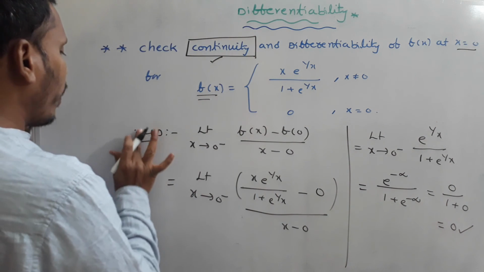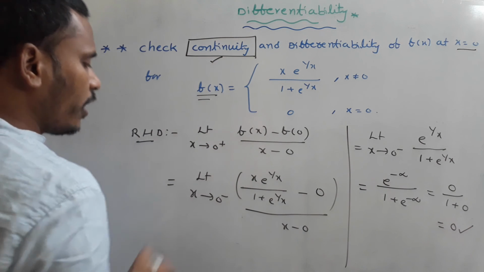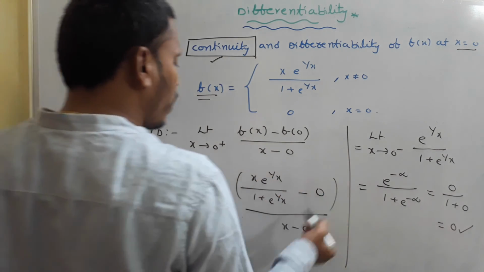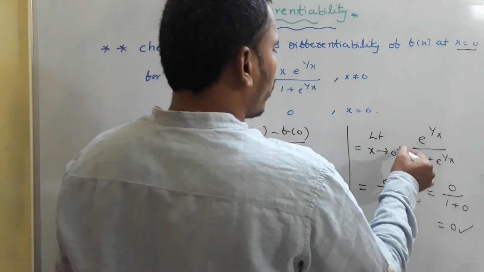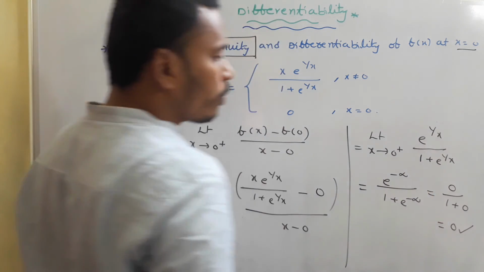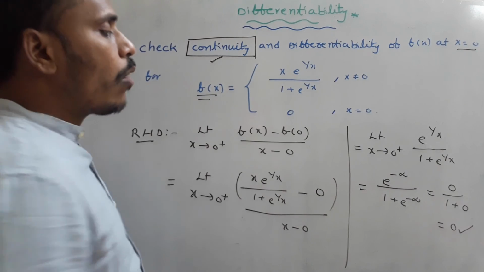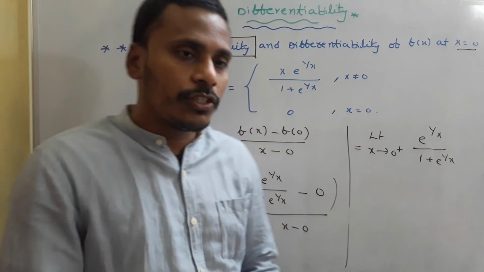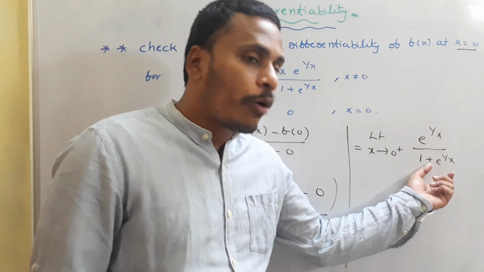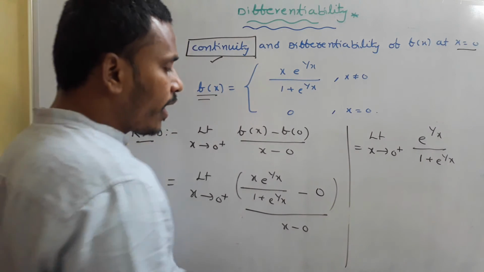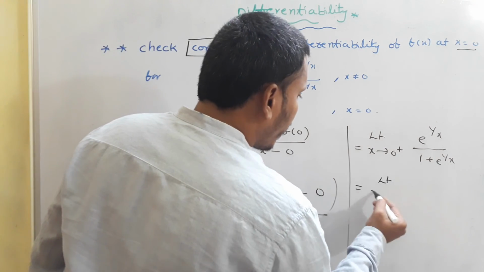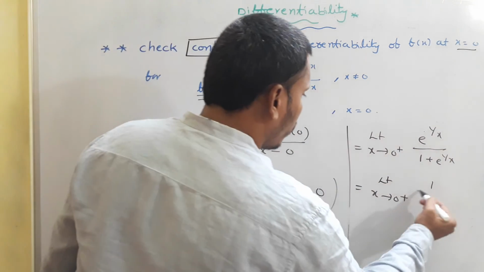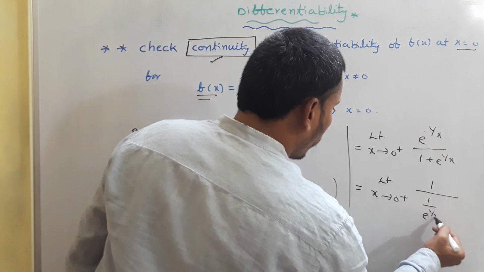Okay. Now coming to right hand derivative. For right hand derivative, x tending to 0 plus, same definition, f of x minus 0 by x minus 0. For right hand derivative, x tending to 0 plus is e power 1 by x by 1 plus e power 1 by x. Now direct substitution will generate indeterminate form. Directly when you replace x with 0, e power infinity is infinity and denominator is also infinity, indeterminate form. To avoid, again do the same modification. Limit x tending to 0 plus, when you send this e power 1 by x as a denominator, for this denominator we get 1 by e power 1 by x plus 1.